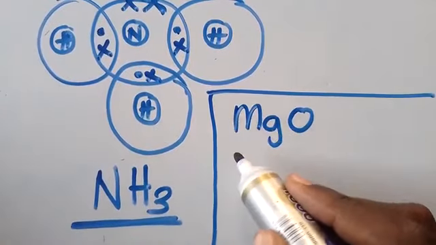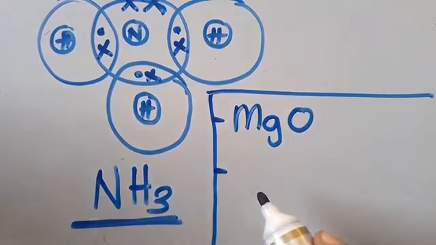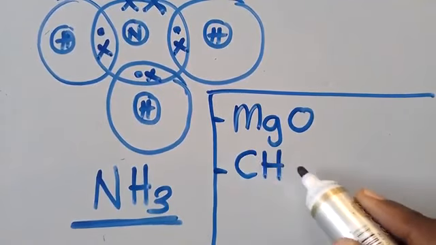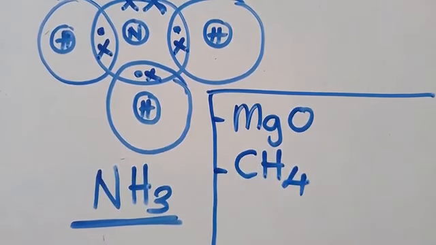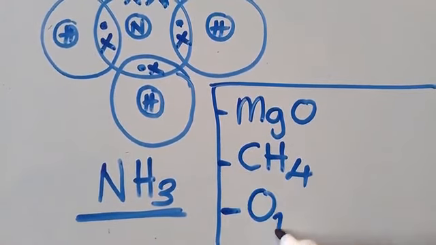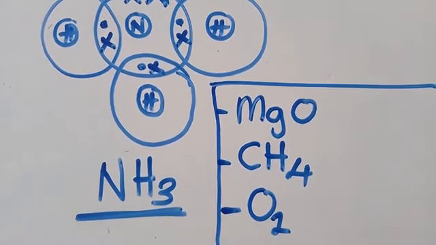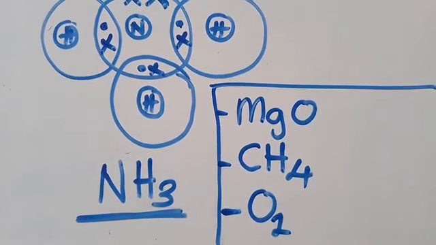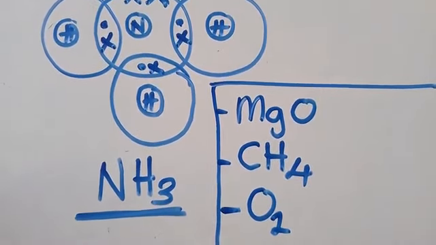This is the first one. I want you to write the structure of this one. This is called methane. Have you seen? This is called methane. I want you to write the structure of the oxygen molecule. So you're going to know which ones are covalent bonds, which ones are ionic bonds. So I want you to get this, and I want you to write this.